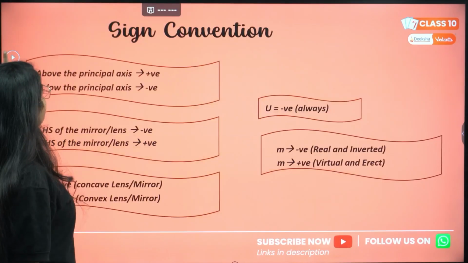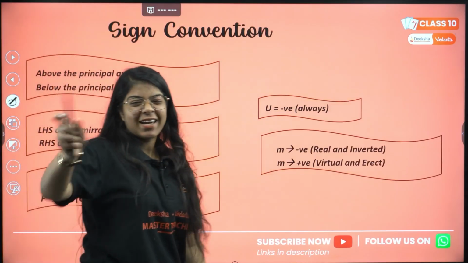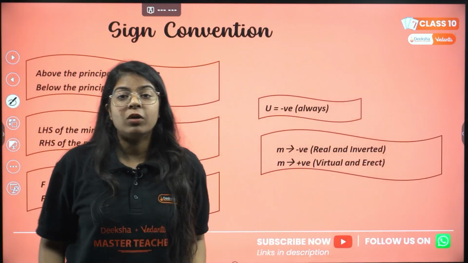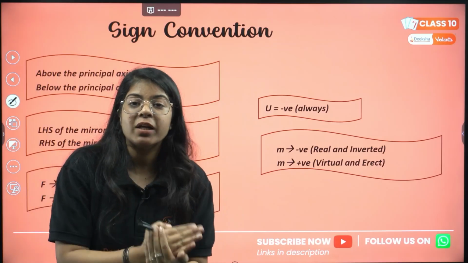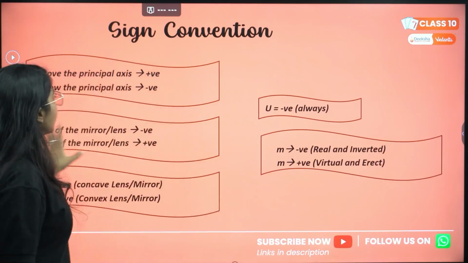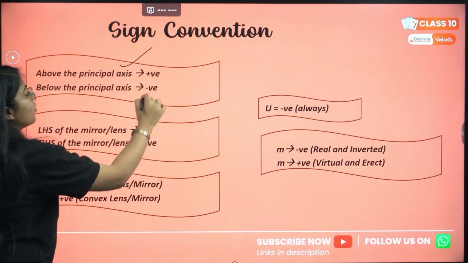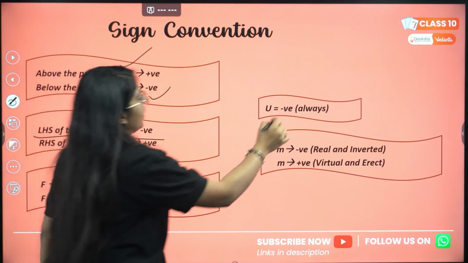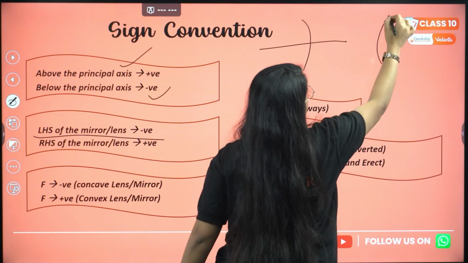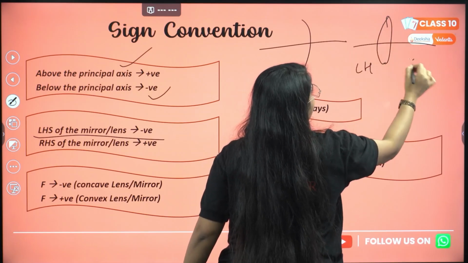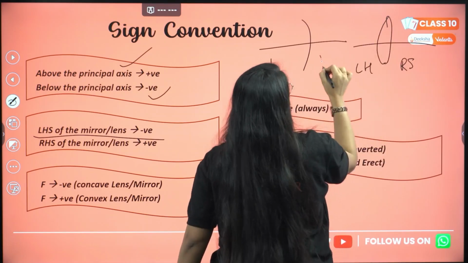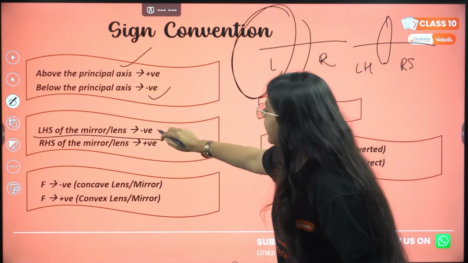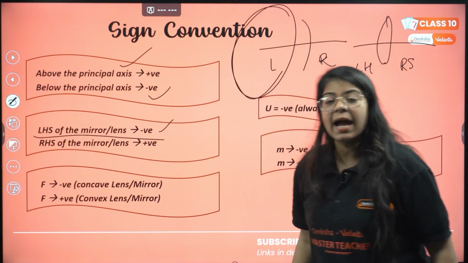Okay, one more important slide is left, that is sign convention. All your formulas, all your numericals require one important thing, that is sign convention. Above the principal axis is positive, below the principal axis is negative, I know that. Then the left hand side of the mirror or the lens, this is mirror or this is lens, correct? This is left hand side, this is right hand side. All the distances on the left hand side will be negative,